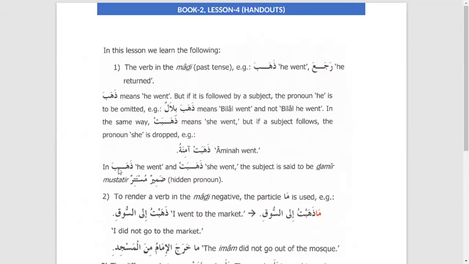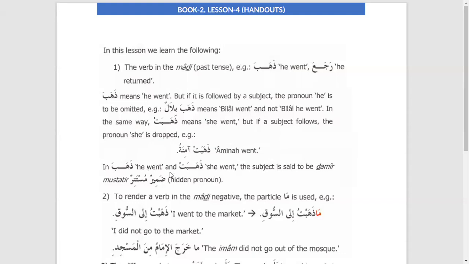What do we remember from today's study about dhahaba and dhahabat here? Can you please look at the screen? I would like one of the participants to please read from here and try to reflect on what exactly it is about. Dhahaba, that is a hidden pronoun, huwa. Dhahabat, it is masculine, feminine, here.